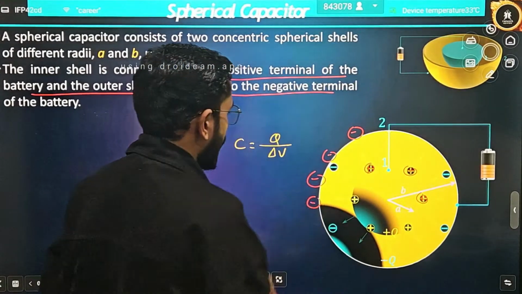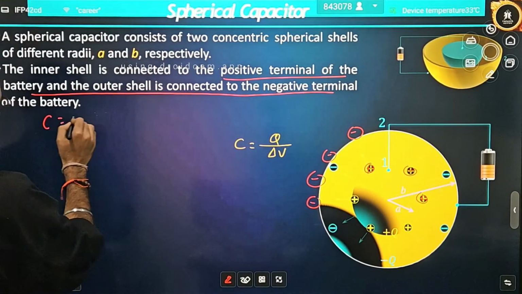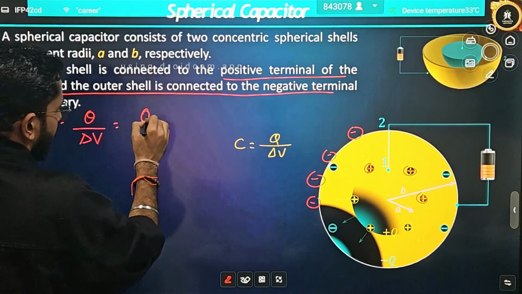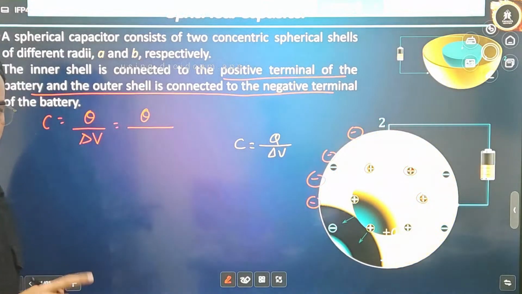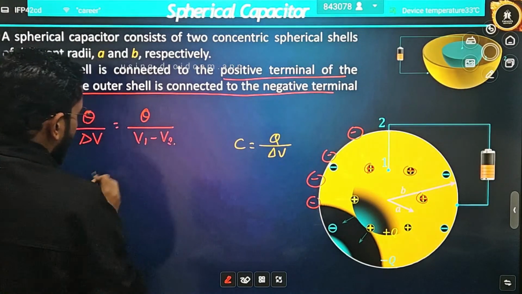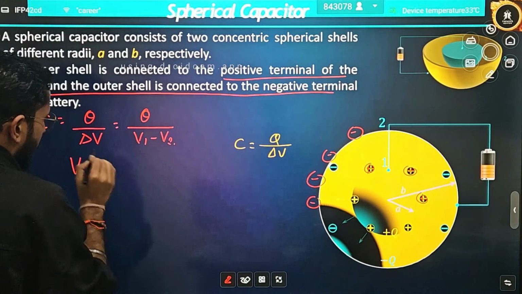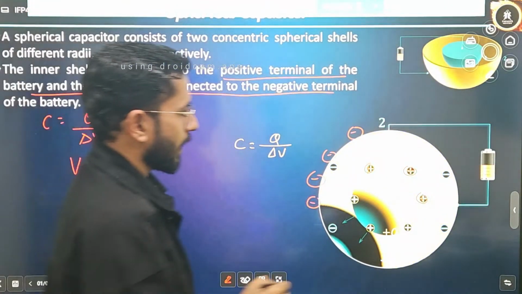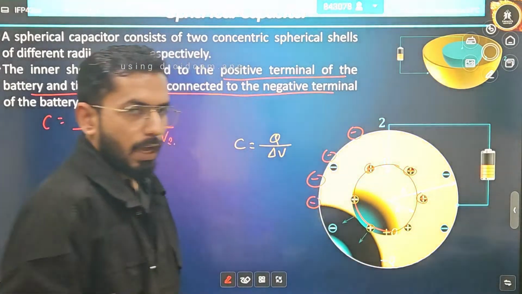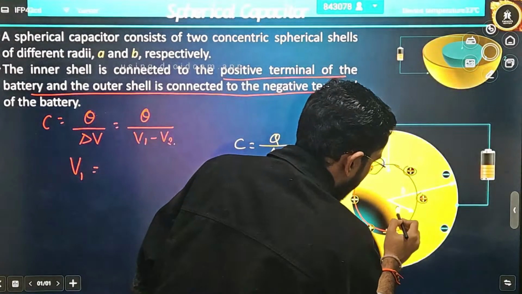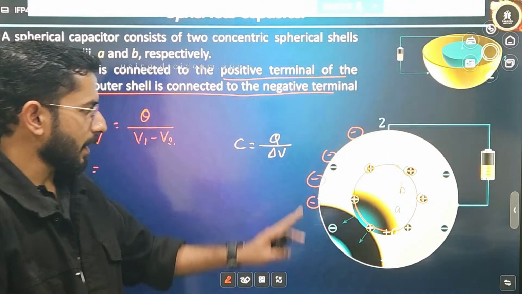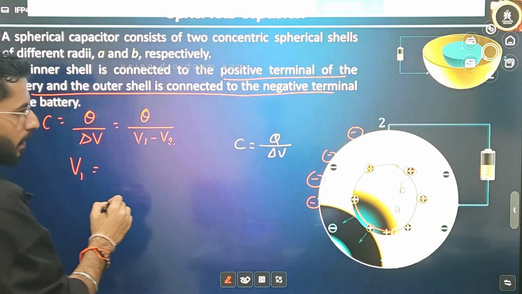So how do we define capacitance? It is defined as Q divided by delta V. This delta V is the potential difference between the two surfaces, that means V1 minus V2. This is the first surface, this is the second surface, and the radius, if it is not clearly visible, this is radius A, this is radius B. How will I write the potential at surface 1?